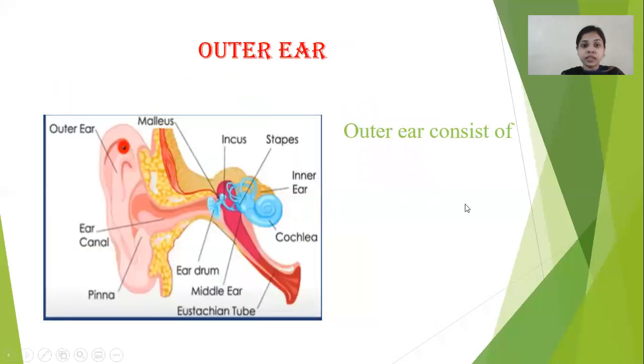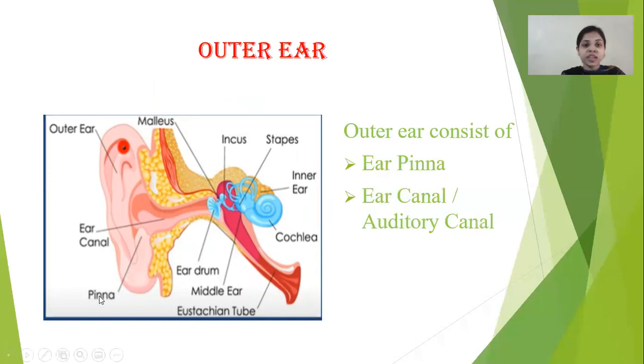One by one we will see, the outer ear first. See, this is the structure of the human ear. The outer ear consists of the ear pinna here, then the ear canal or the auditory canal, and there is an eardrum. So the outer ear consists of the ear pinna, the ear canal or auditory canal, and the eardrum.